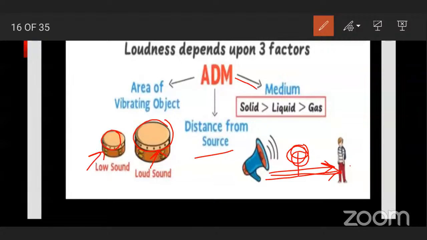And third factor is M, means medium. We know that for propagation of sound, medium is required. So medium also changes loudness. In solid, in liquid, in gases, we can hear different intensity of sound. So loudness also depends upon these three factors: A means area of vibrating object, D means distance from source, and M means medium.